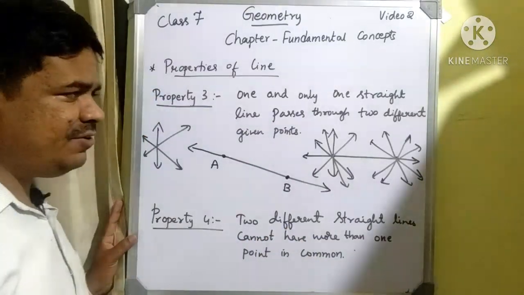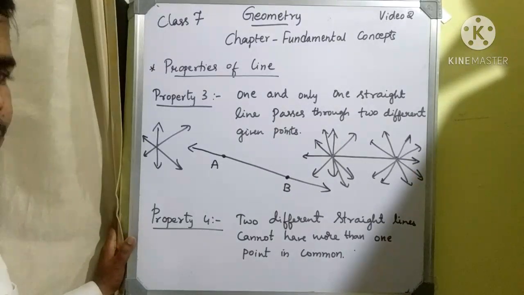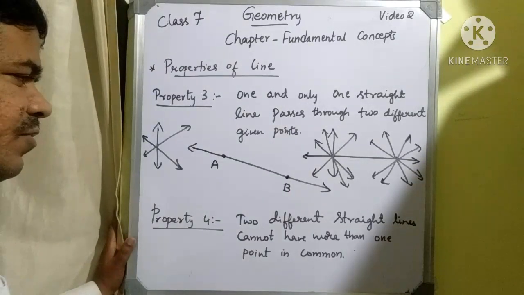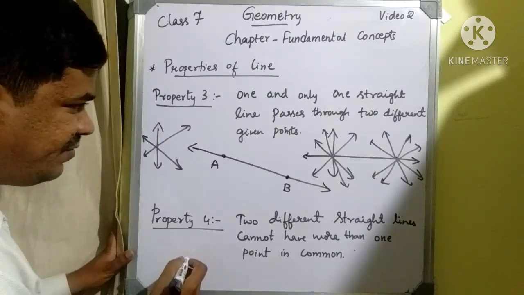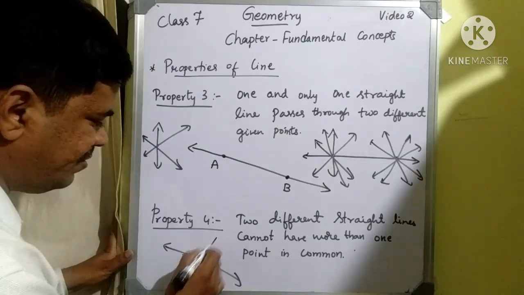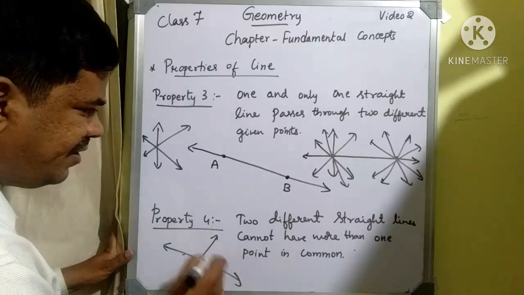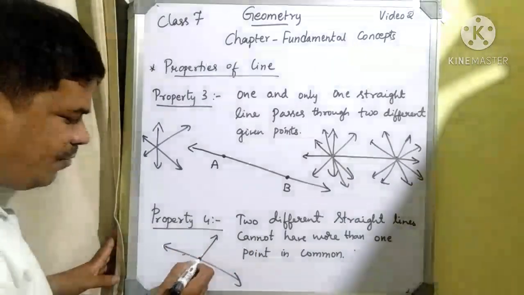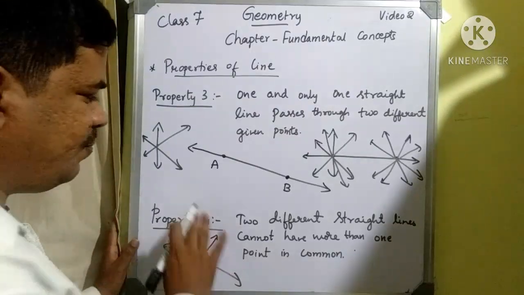The next one is property 4. Two different straight lines cannot have more than one point in common. That means if I consider two different lines, this is one line, this is another line, they cannot have more than one point in common. Only one point of intersection will be present in the case of this property.